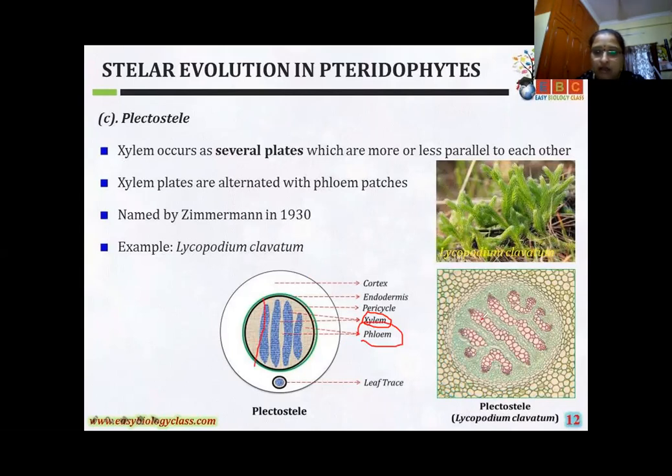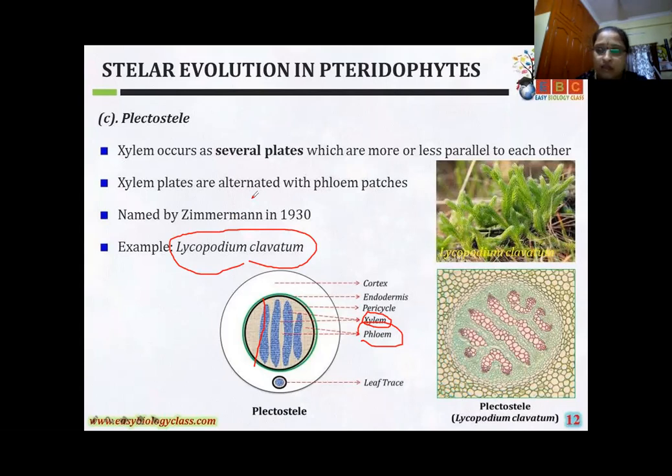See here, you can observe in Lycopodium clavatum. This part is called the xylem part. What is the xylem? Very small parallel plates alternating with phloem. The best example is Lycopodium clavatum. See, girls, see this one, Lycopodium clavatum. This name was proposed by the scientist Zimmermann in 1930.